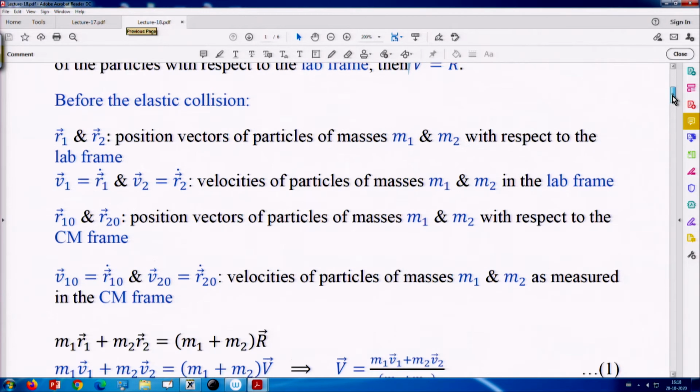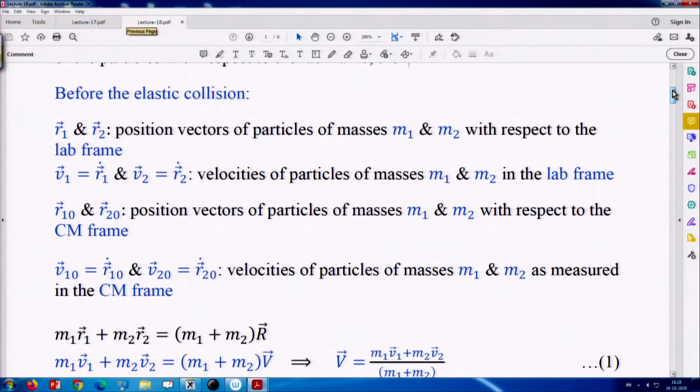Now, r10 and r20 are the position vectors of the particles of mass m1 and mass m2 respectively with respect to the center of mass frame of reference. So, in a frame of reference where the center of mass is at rest, that is what we are calling the center of mass frame.